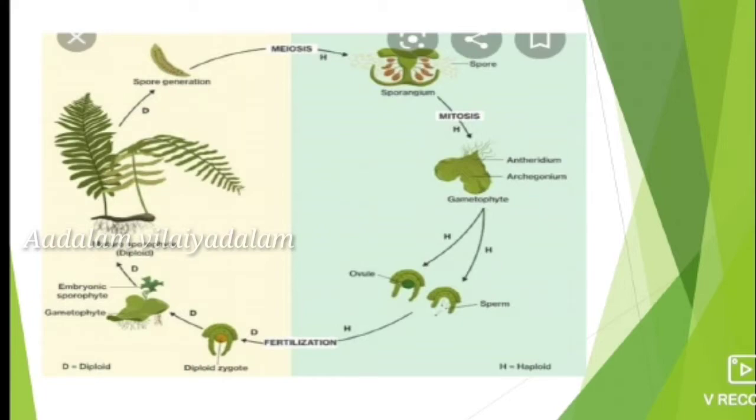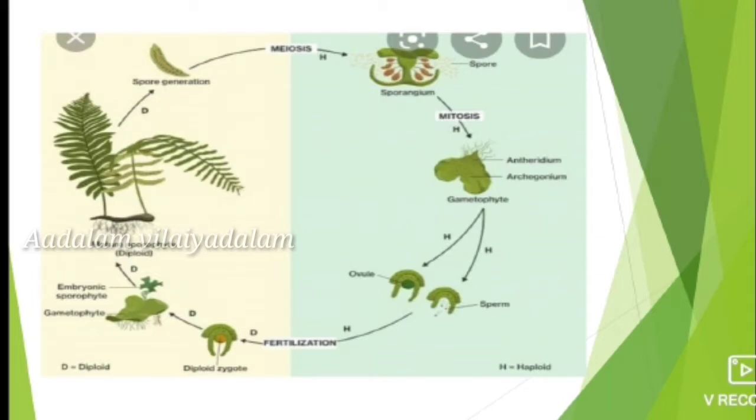The sporophyte reproduces by means of spores, and the spores are produced in sporangium. Most of the plants produce only one type of spore, either microspores or megaspores. But in some plants, both types of spores are produced. The spores give rise to the gametophytic generation, which is termed the prothallus.